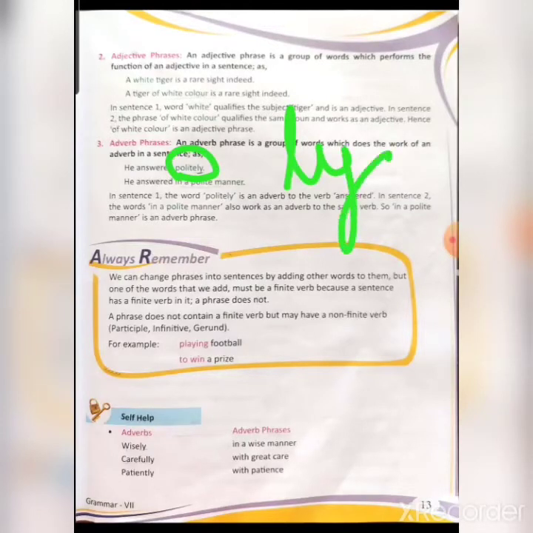Now beta, there is one trick also to find out the adverb. At the end, we always find the word ly. So we can say that adverb phrases are those group of words which do the work of an adverb in the sentence. He answered politely. And second, he answered in a polite manner.